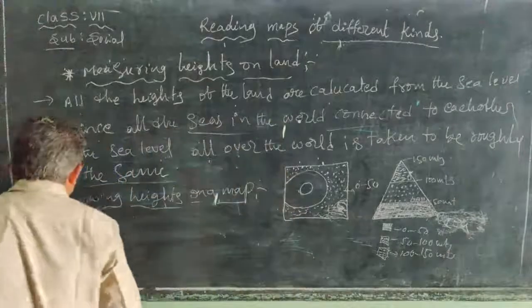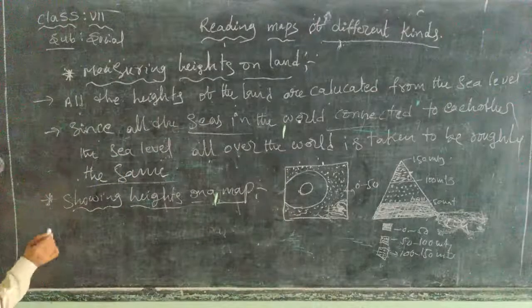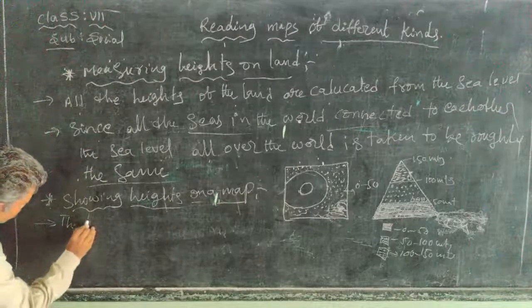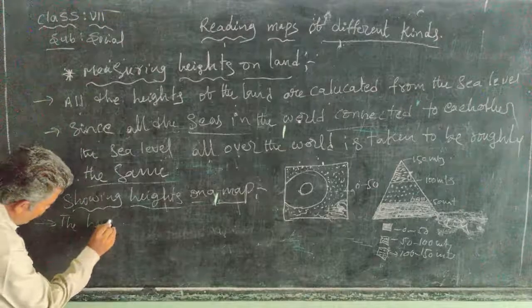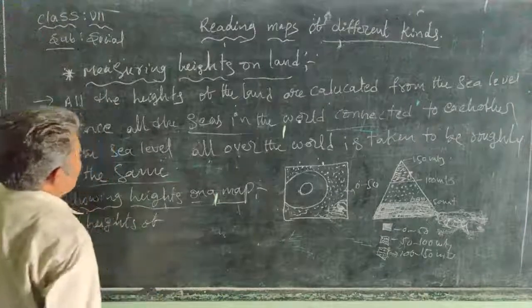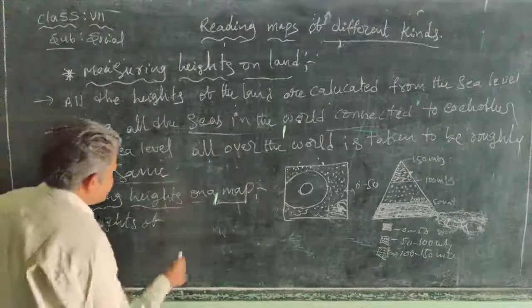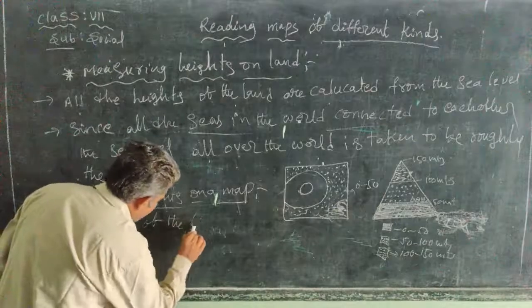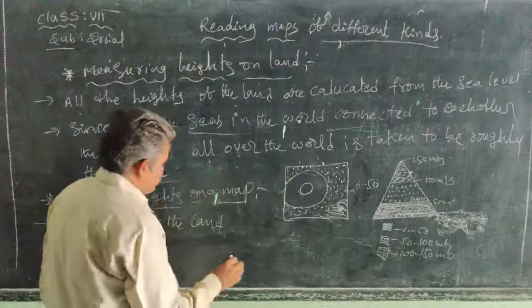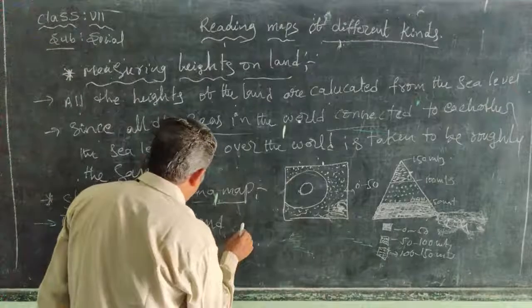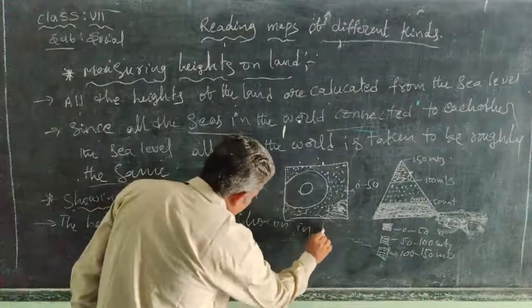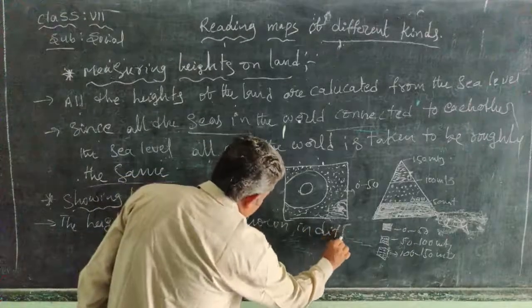So, showing heights on a map: the heights of the land are shown in different colors.